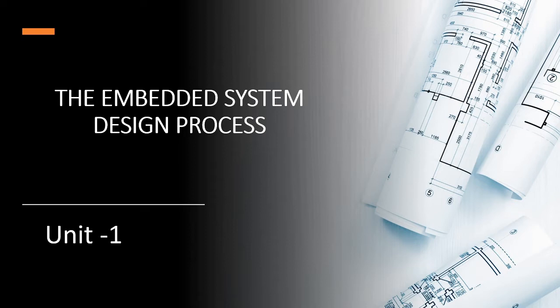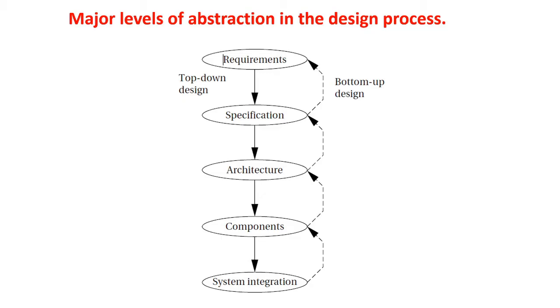How to know the embedded system, how to study which phase is how important, everything comes under the embedded system design process. So this is the major level of abstraction in the design process. What are the levels of abstraction? Requirement, specification, architecture, component design, system integration. These are the 5 important levels of abstraction.